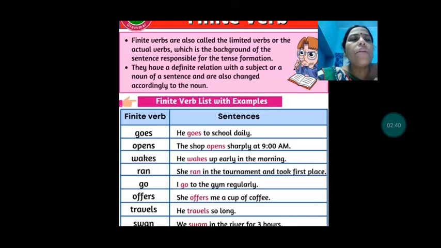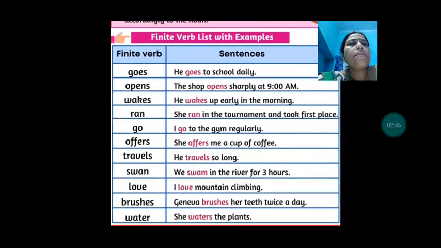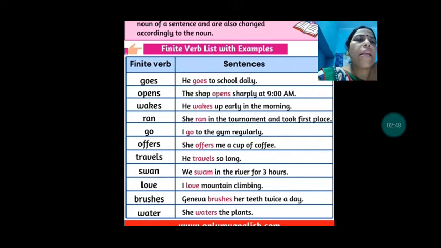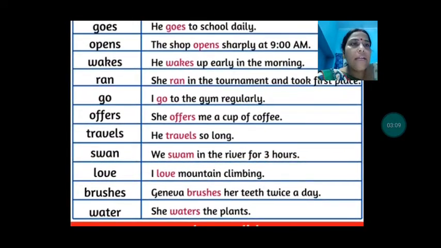Now, "I go to the gym regularly." That is in the present tense. With I, we have used go. "She offers me a cup of tea. He travels so long. We swam in the river for 3 hours. I love mountain climbing. Geneva brushes her teeth twice a day. She waters the plants." So here the verbs change according to the tense.